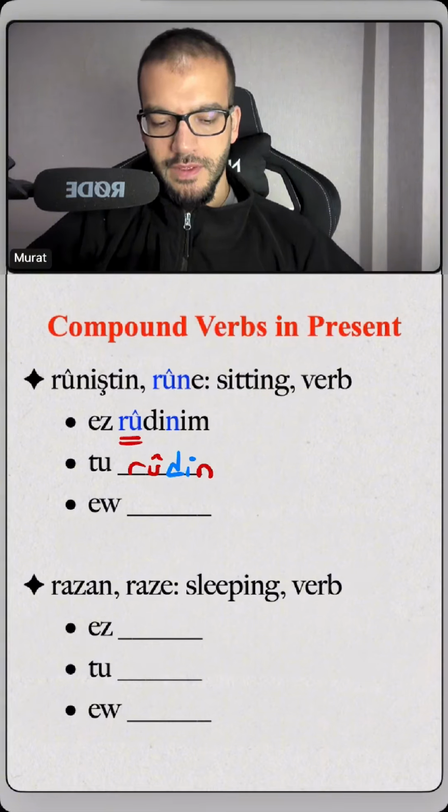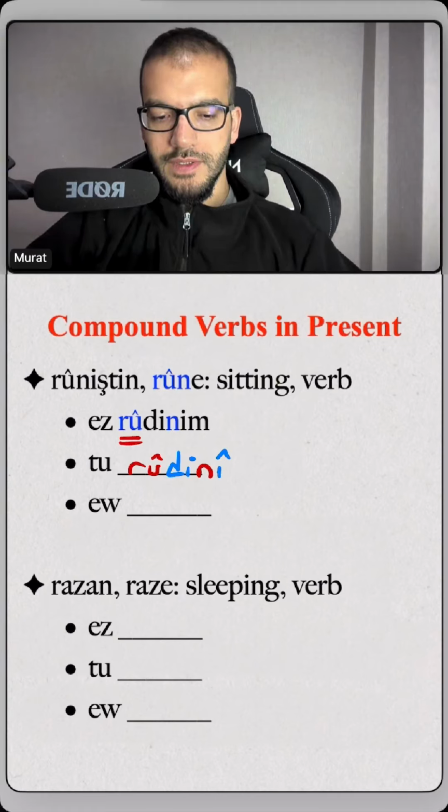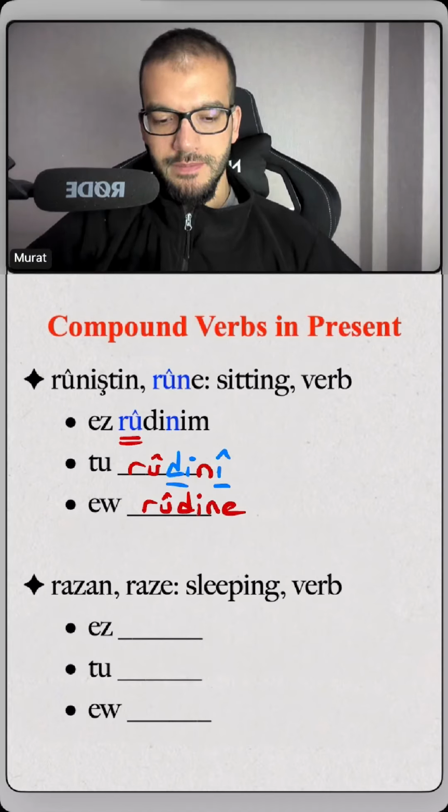This is the second part of the verb stem. Then you say rûdinî. This is the simple present tense suffix and the person pronoun suffix. Then third person will be ev. We say ev rûdine for saying she or he is sitting.